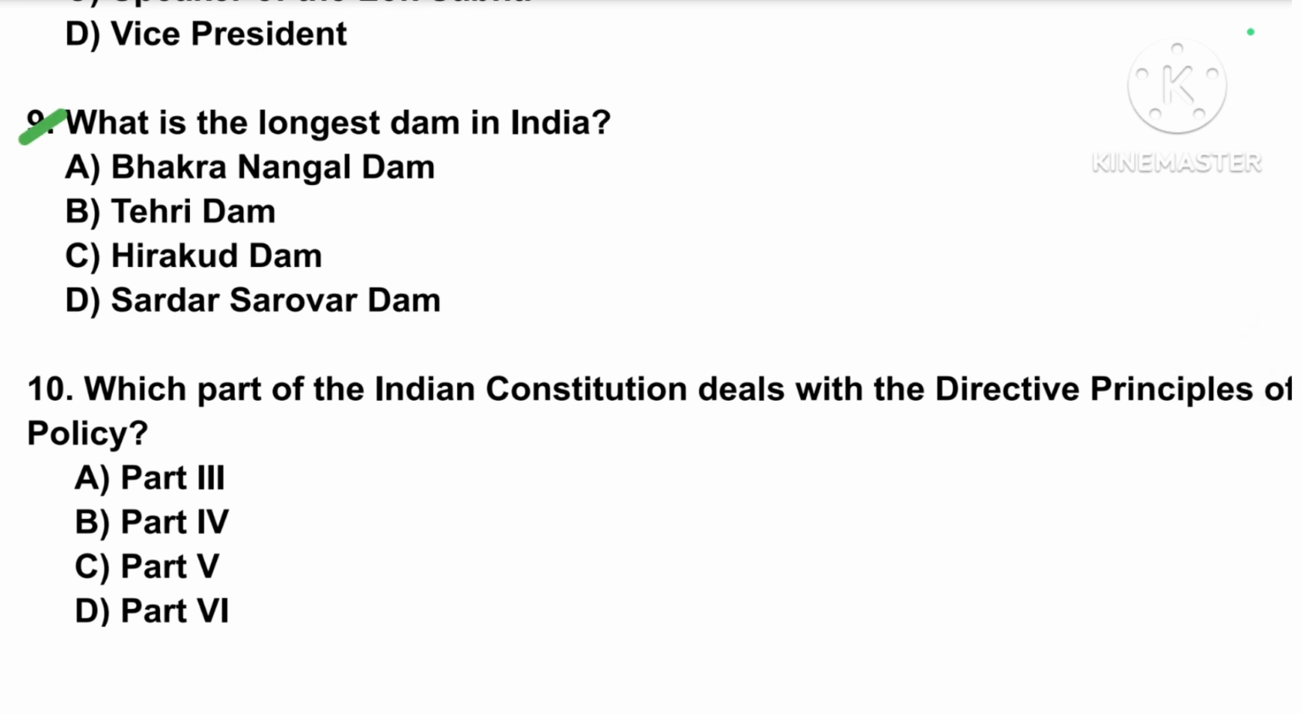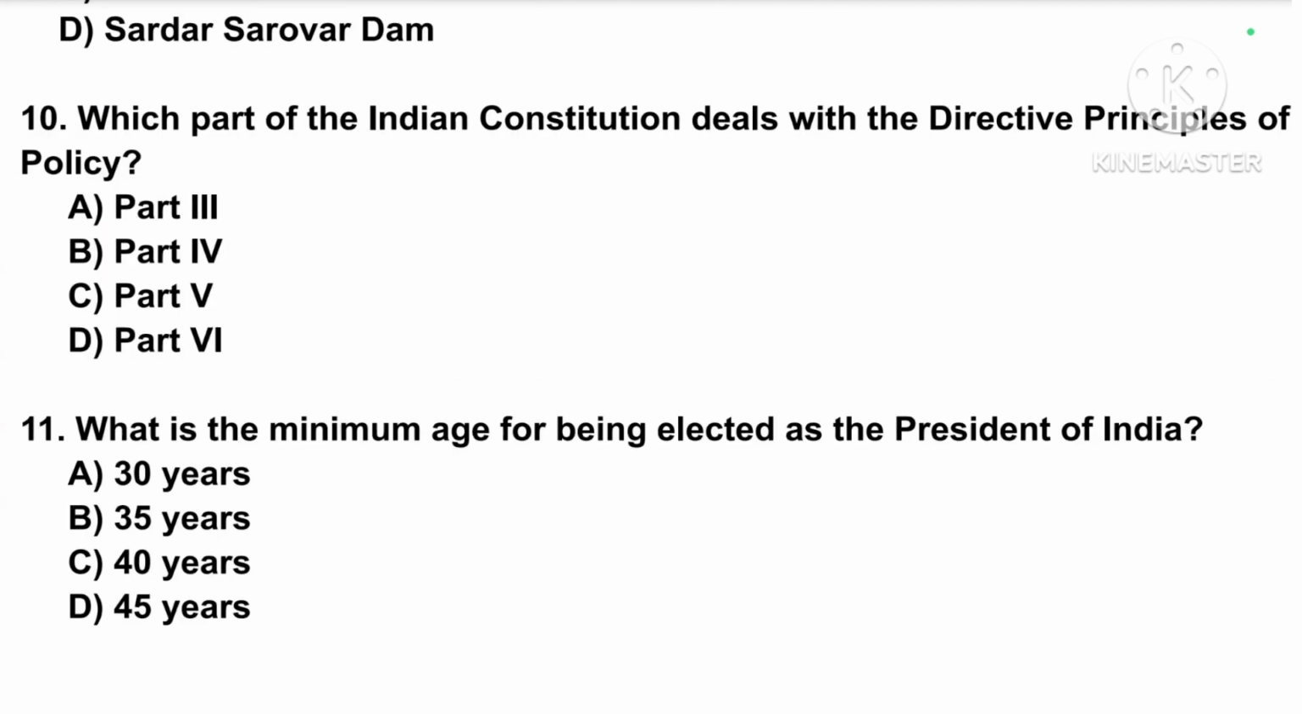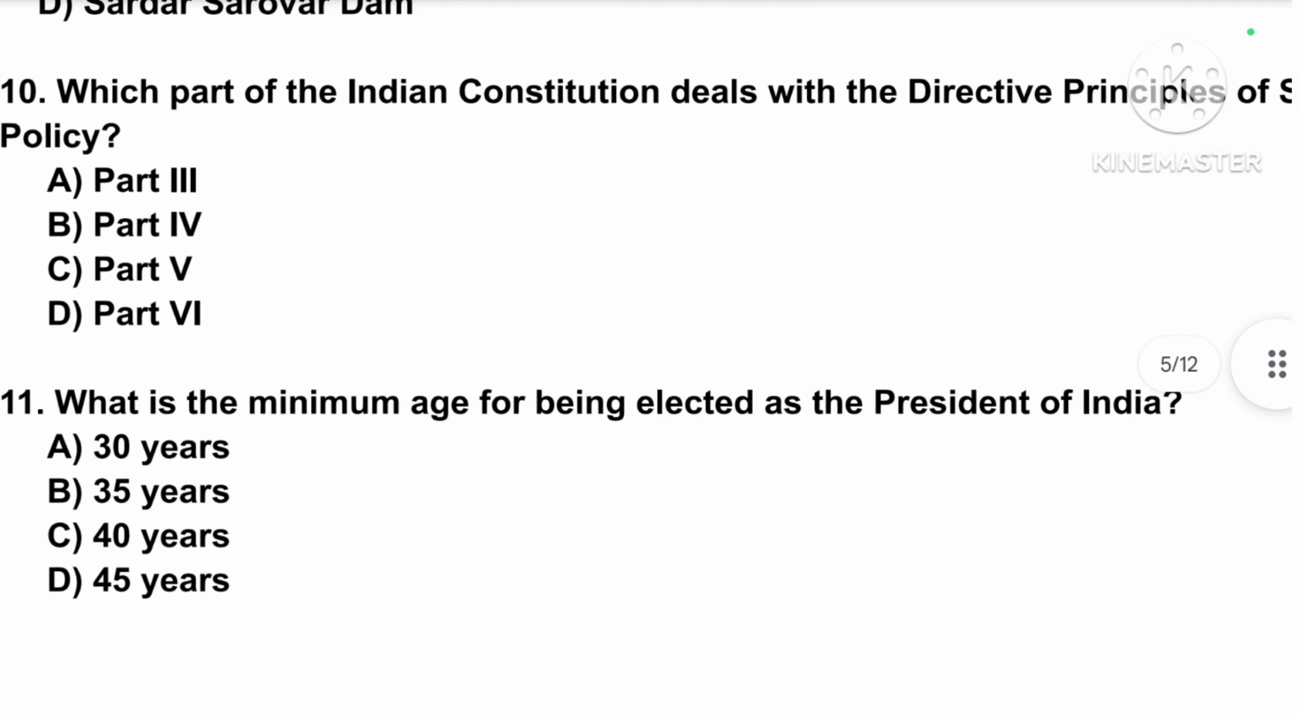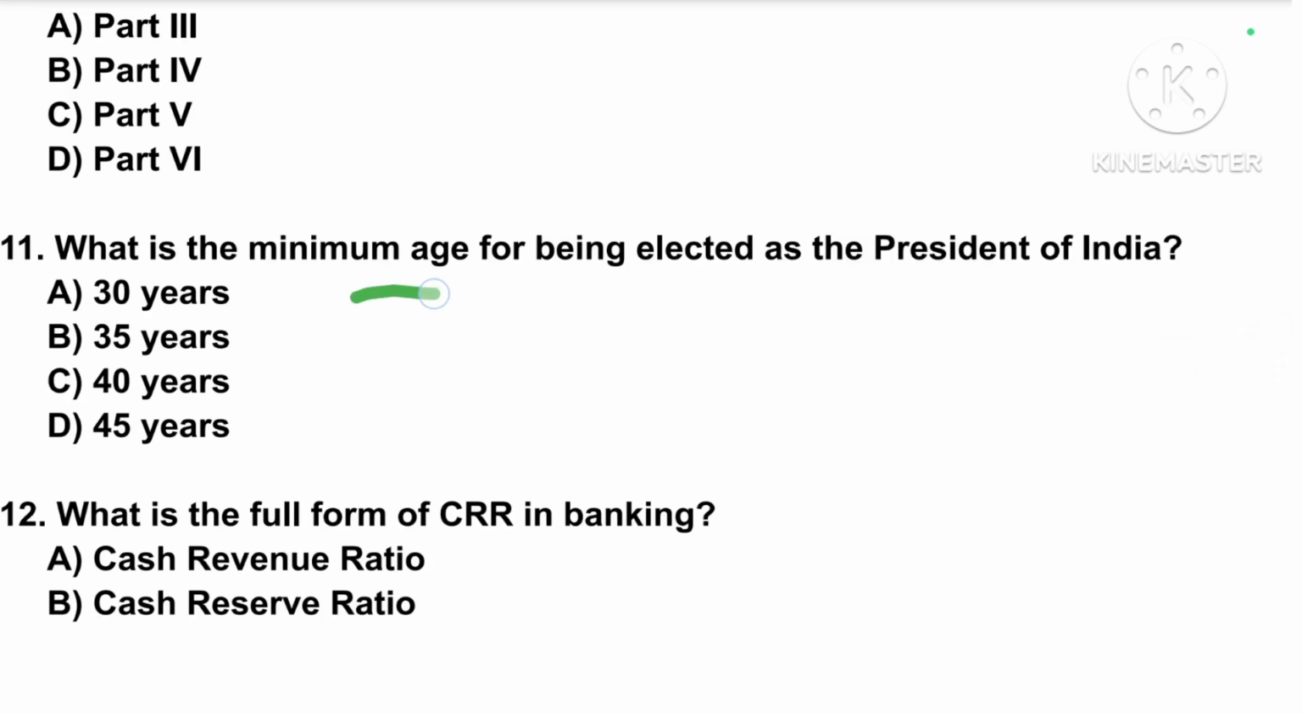What is the longest dam in India? Correct answer is option number C, Hirakud Dam. Which part of the Indian Constitution deals with the directive principles of state policy? Correct answer is option number B, Part IV. What is the minimum age for being elected as the President of India? Correct answer is option number B, 35 years.